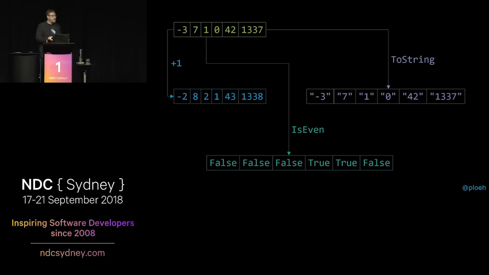Notice, particularly with the last example, that it very specifically goes false, false, false, true, true, false. Why does it have that order? Well, it's determined by the order of the input collection. So what we mean by a structure-preserving projection or map is exactly that. There's a structure to a collection: it has a specific size, and a specific order to the elements. And that structure must be preserved when we do the projections, which is the case here.